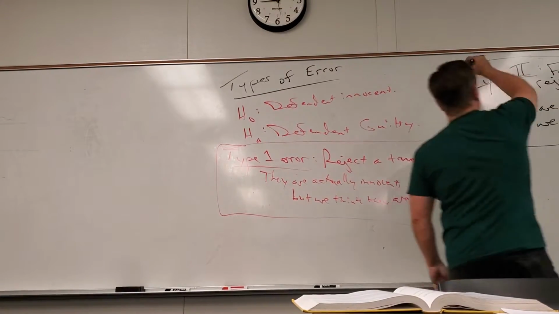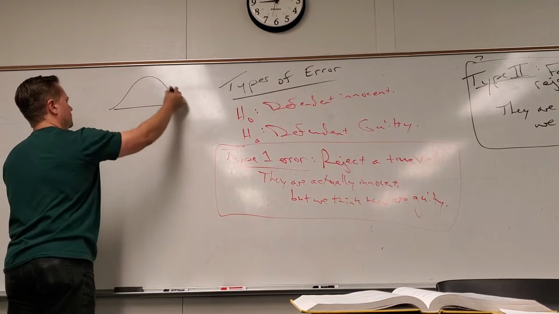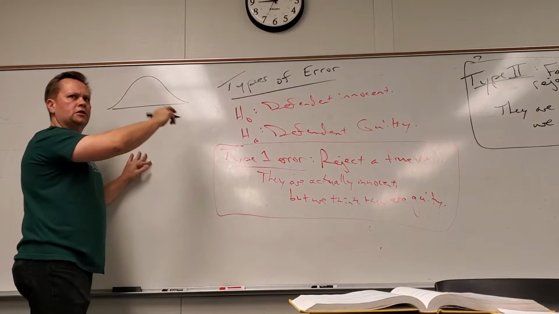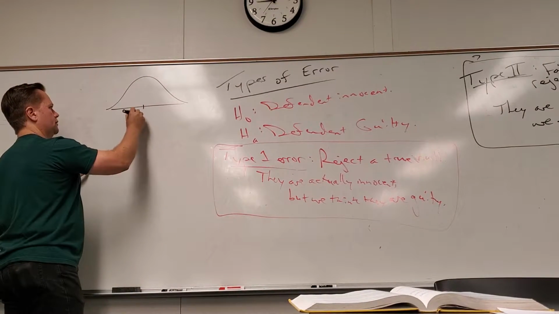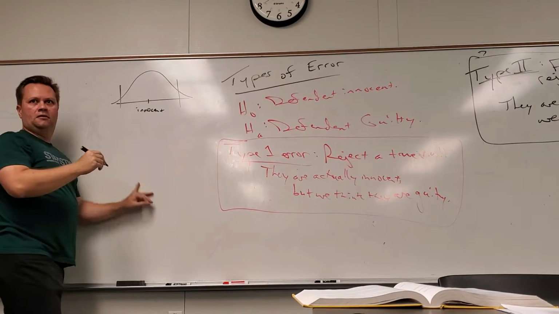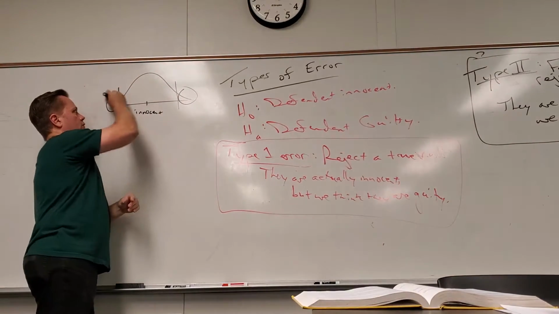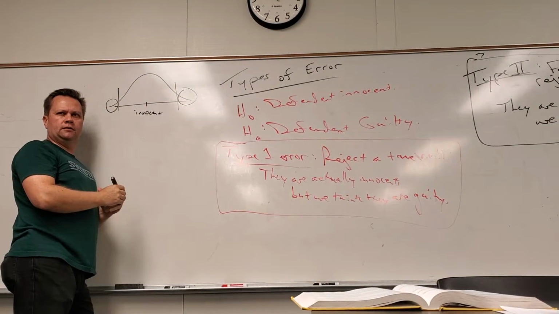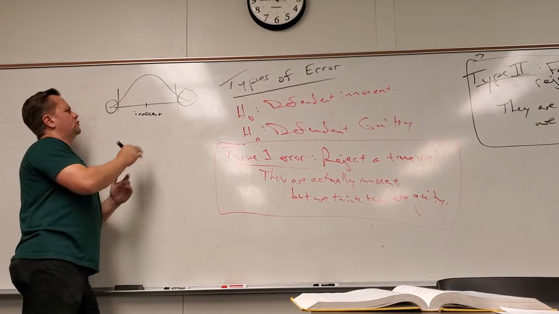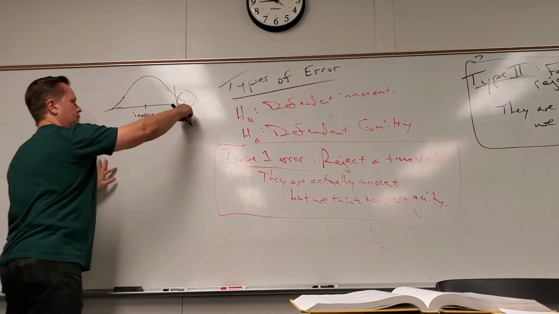I want to connect this with the probabilities. What's the idea of hypothesis test? I know this isn't math. Just go with me, okay? Here's innocent. As a prosecutor, I'm trying to show that there's evidence that they're guilty, right? I don't know if the two-tailed test is good for this visually. Let's say, sure, that's guilty, right?